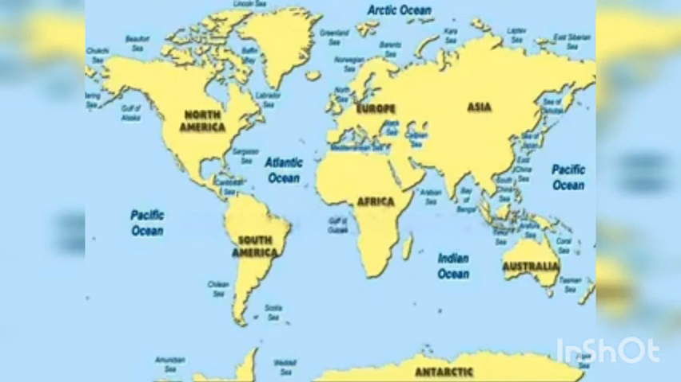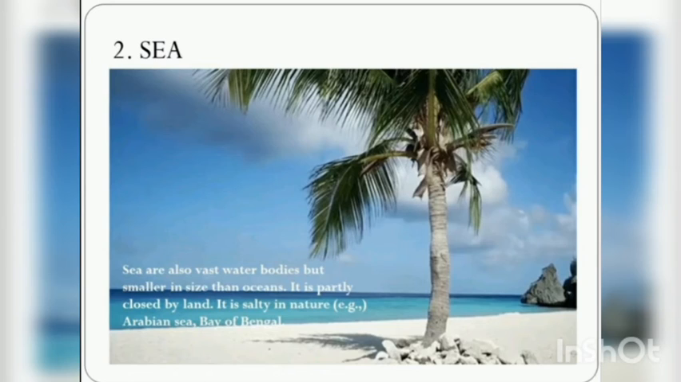Next water body is sea. Seas are also vast water bodies but smaller than oceans in size. They are partly closed by land and open up to the ocean. Seawater is salty in nature. Example, Arabian Sea. It is also salty. Let us know, children, it is incredible that a wide variety of Earth's living organisms exist within the oceans.